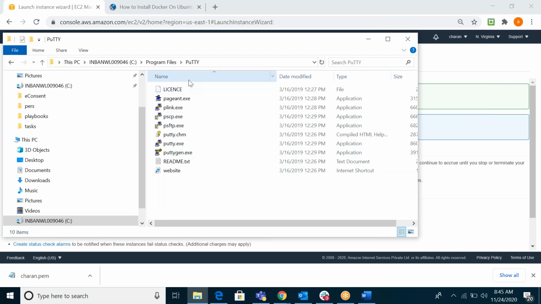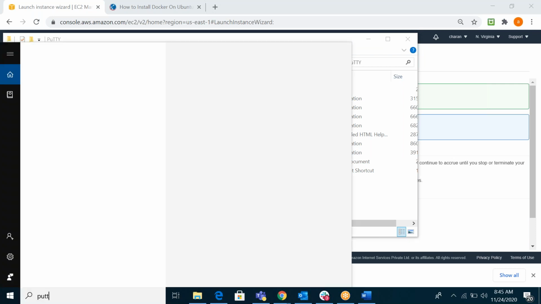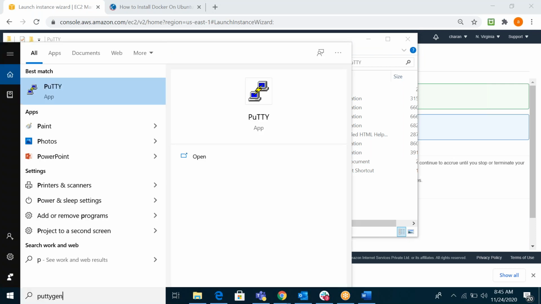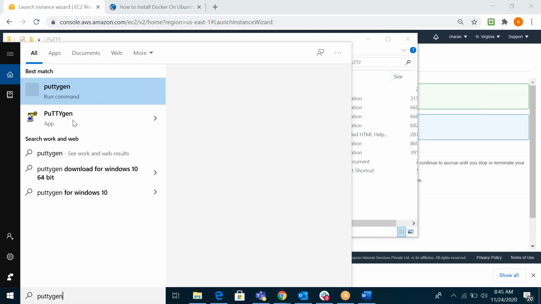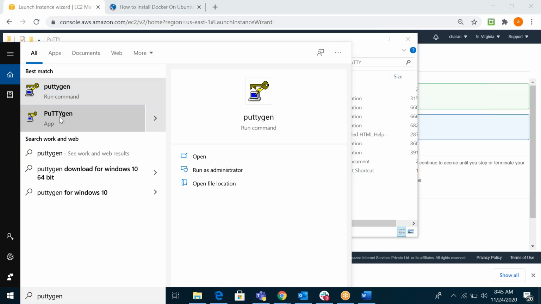If you download PuTTY, along with PuTTY you will automatically get all these things, like Pageant and others. These are different software. Along with PuTTY, you get PuTTYgen also. You can open it here, or otherwise search for it. PuTTYgen will display here. Just open that.